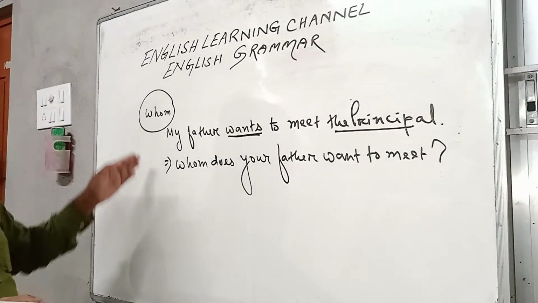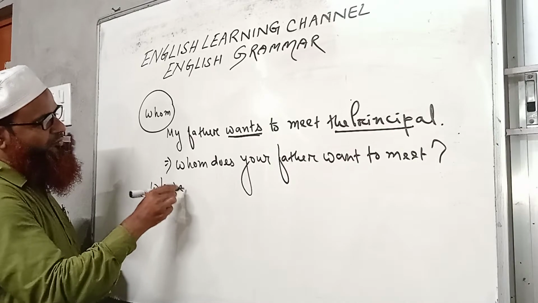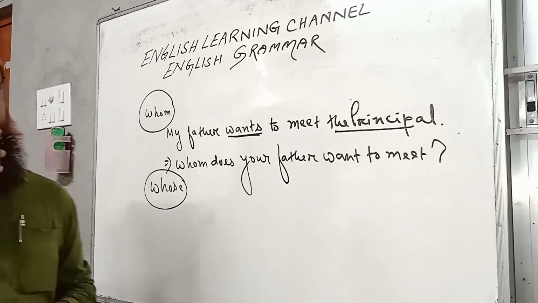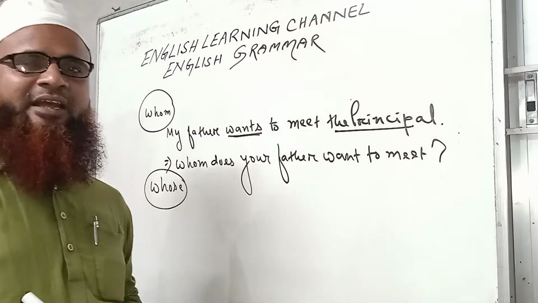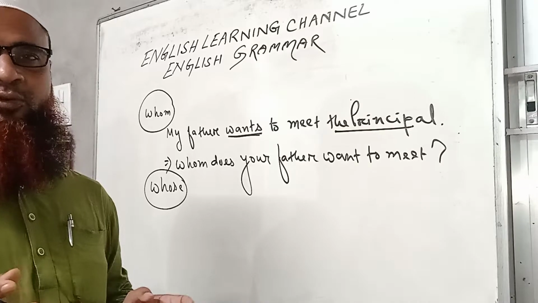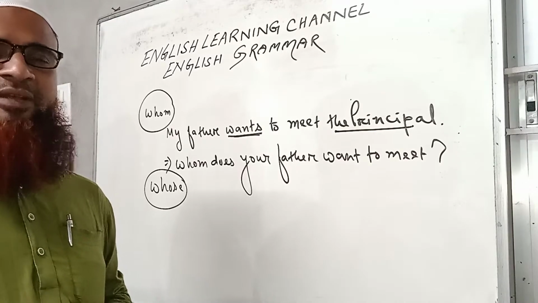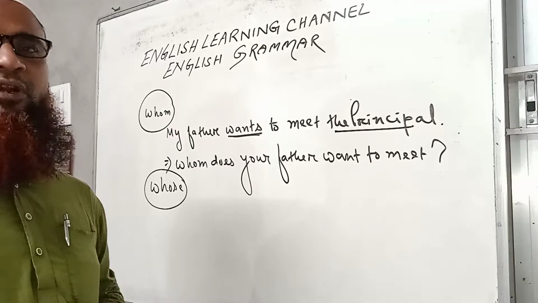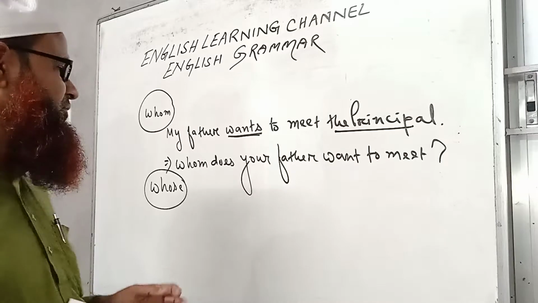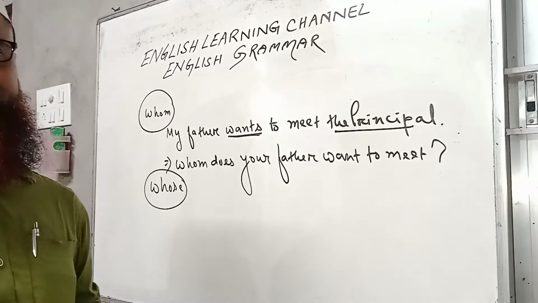Now we are going to discuss another question word, that is whose. Whose always answers the possession. That means if something belongs to somebody, and if we want to know whose thing it is, that means who is the owner of the thing, then to know the owner of the thing we have to use whose for asking question.